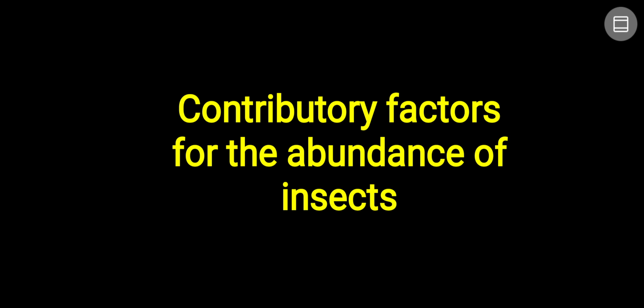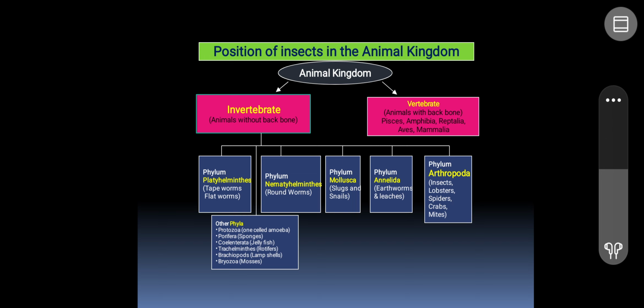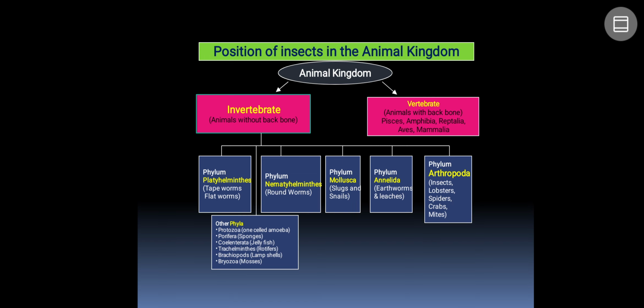Now let me discuss some contributory factors for the abundance of insects. But first, before going to the topic, let me say something about the classification of the animal kingdom. You know that the animal kingdom is divided into two divisions: invertebrates and vertebrates. Invertebrates are animals without any backbone, and vertebrates are animals with a backbone.